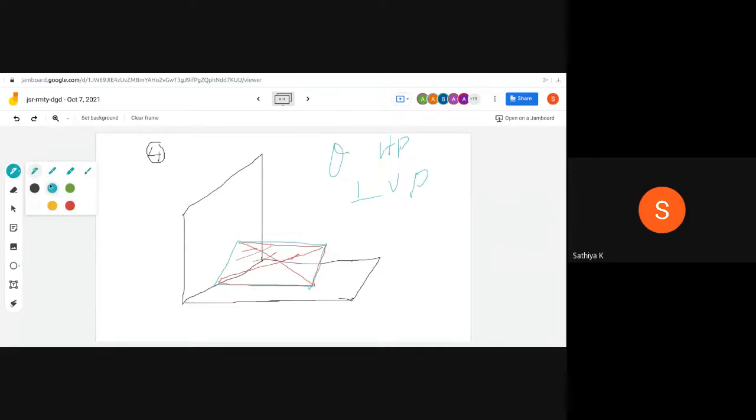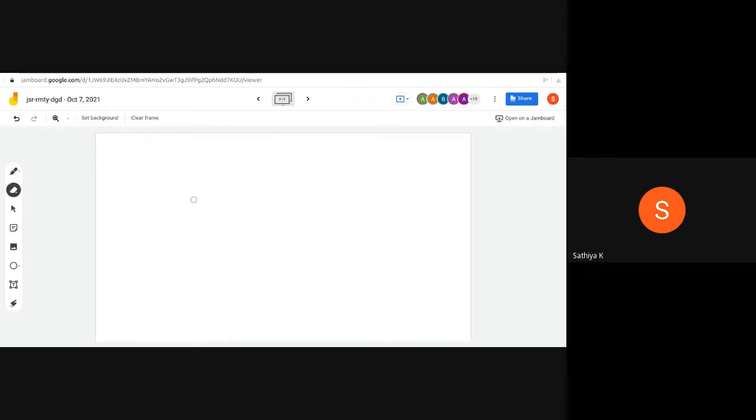I think it is somewhat okay. I hope you can understand. What about the front view and top view? Here you can go to here and we can reduce the size.